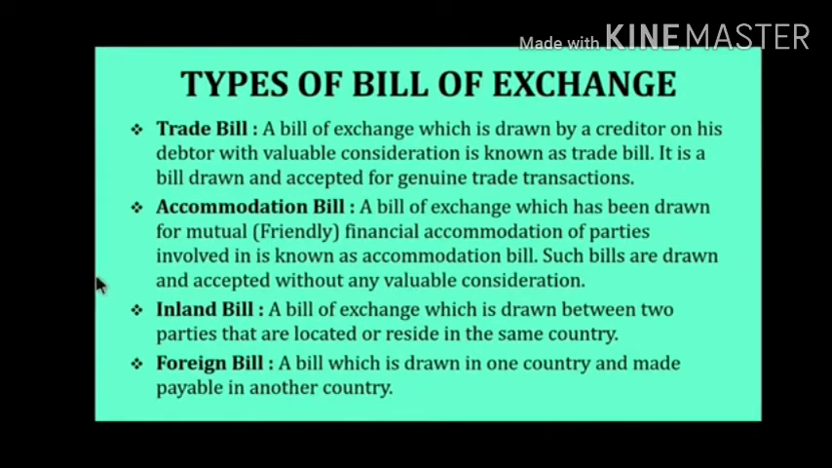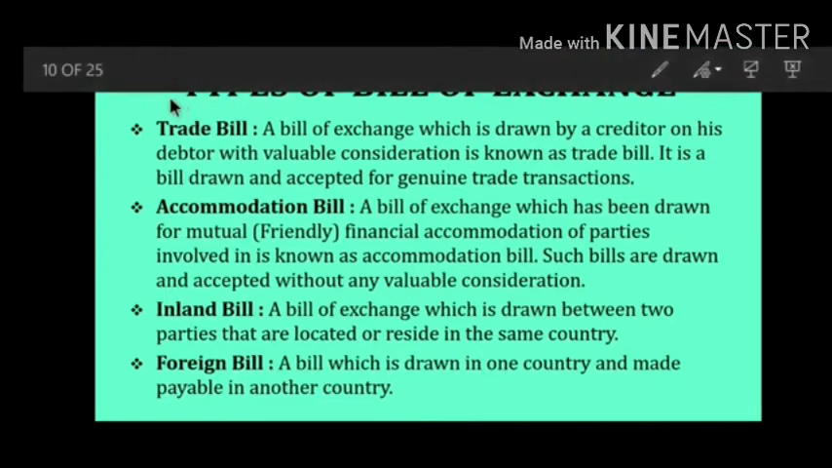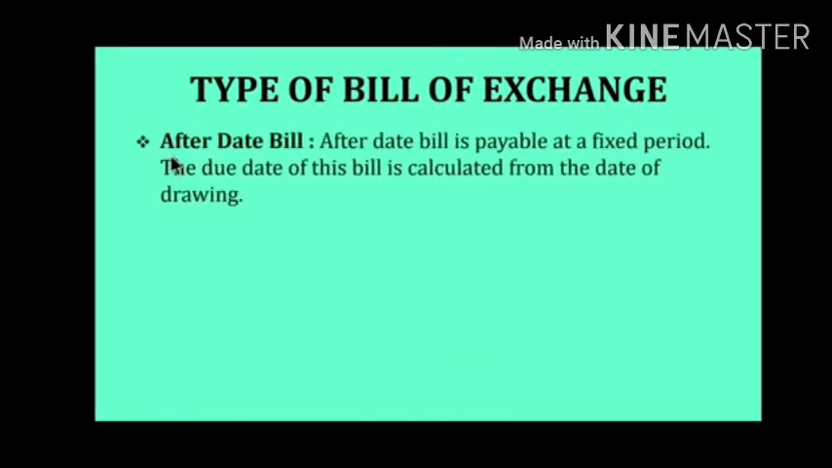So these are the types of bill of exchange. Why is this information necessary? For the true false as well as for fill ups, we need to know this information. Now see, after these types, another type is after date bill. What is after date bill? When the transaction is done, and the due date is calculated from the date of transaction, it is called after date bill.